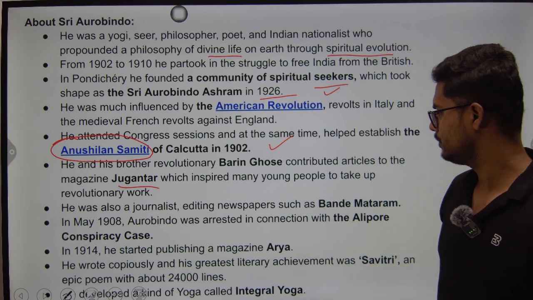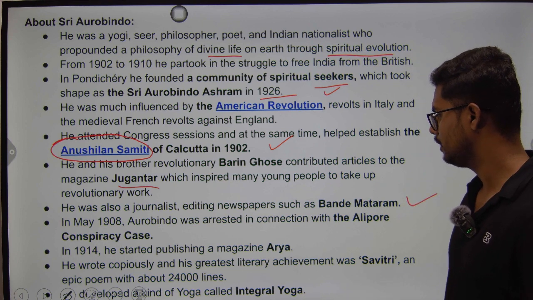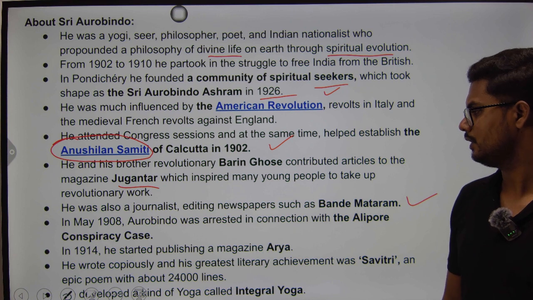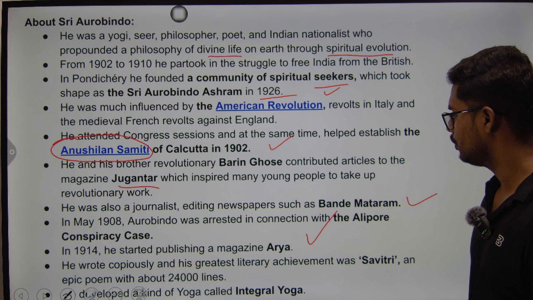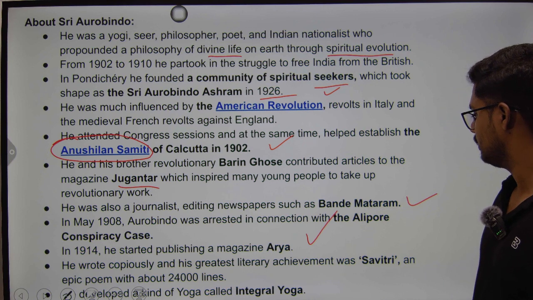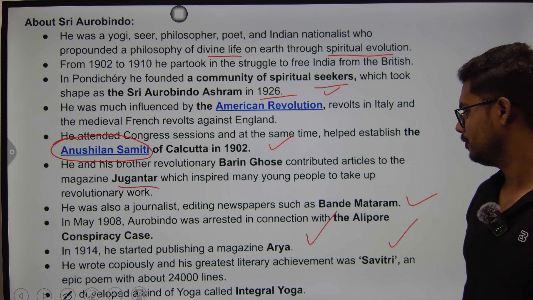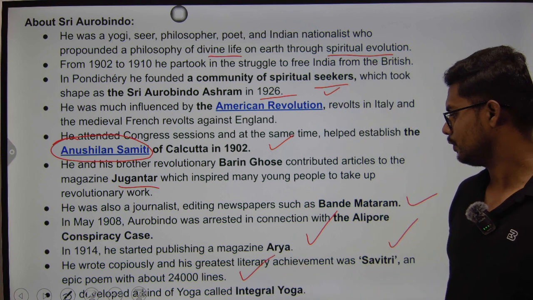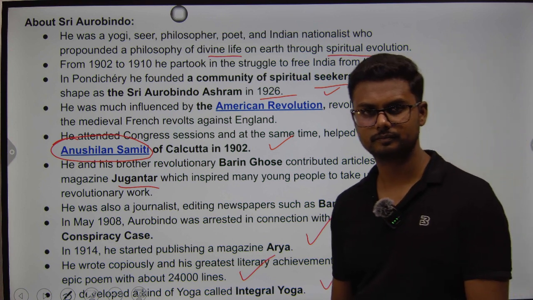He was also a journalist, editing newspapers such as Bande Mataram. In May 1908, Aurobindo was arrested in connection with the Alipur conspiracy case. In 1914, he started publishing a magazine called Arya. He also wrote copiously, and his greatest literary achievement was Savitri, an epic poem with about 24,000 lines. He also developed a kind of yoga called integral yoga.